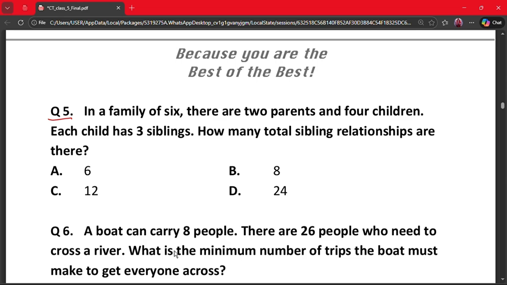So each of the 4 children has 3 siblings. So the total is 4 into 3, which is equal to 12. But each relationship is counted twice. So 12 divided by 2 gives us 6. So our correct answer is option A.